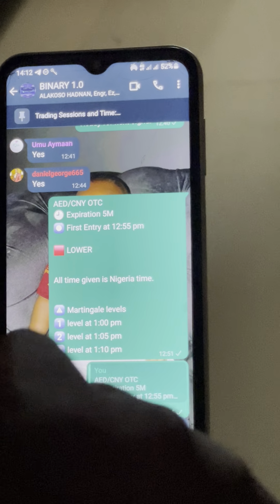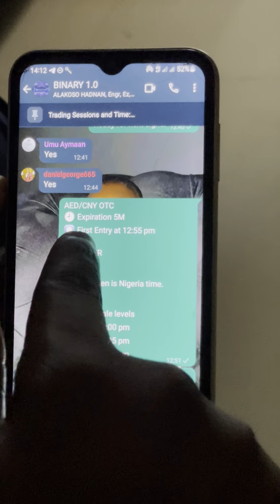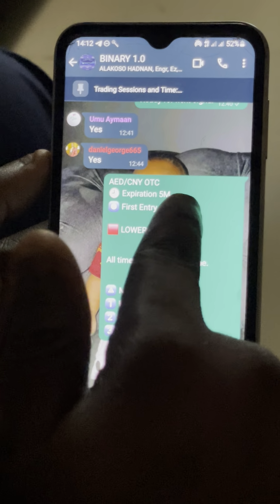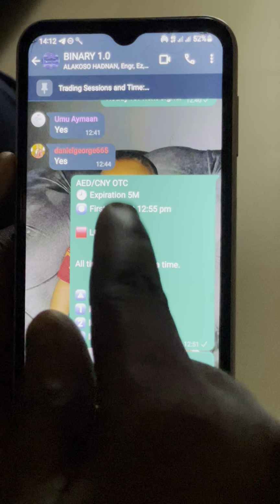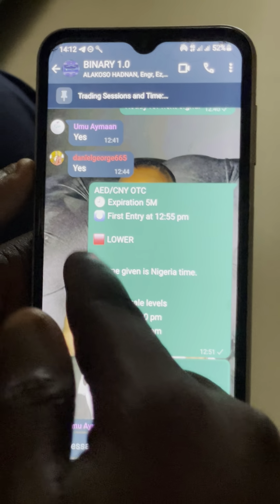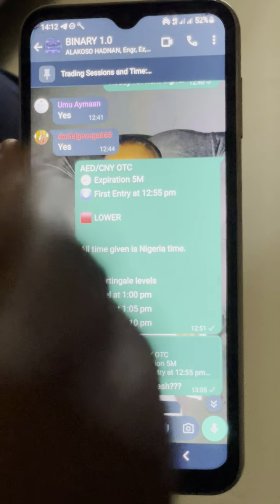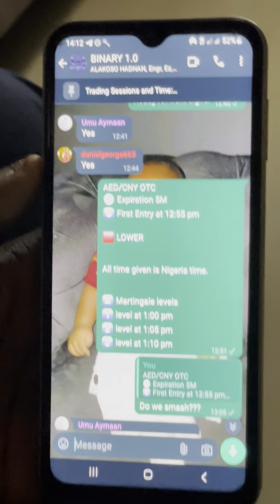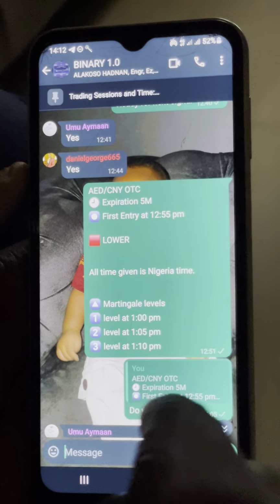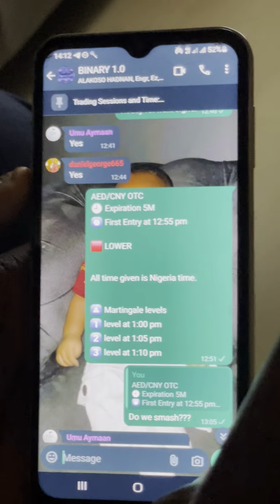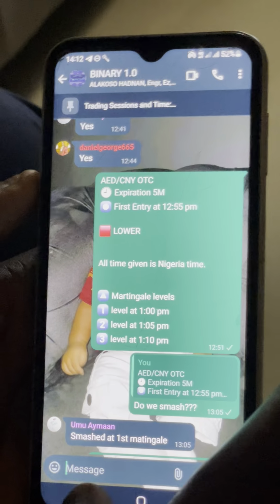How do we activate the Martingale level? Let's say that after the expiration of this from 12:55 to 1 p.m., which is 5 minutes, we lost the trade. We said it is lower, that it is going to come down. Let's say after the 5 minutes, it keeps pumping. That means you have lost that one. Then you now activate another Martingale, which is the Martingale 1 by 1 p.m. How do you do this? I will explain everything for you.